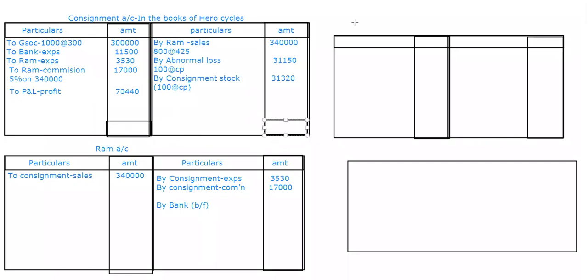Okay, so the total is 4,02,470. Done. Now, are you talking about this fellow's balance sheet? No, not that also. Meanwhile, I'll go and write this one now.